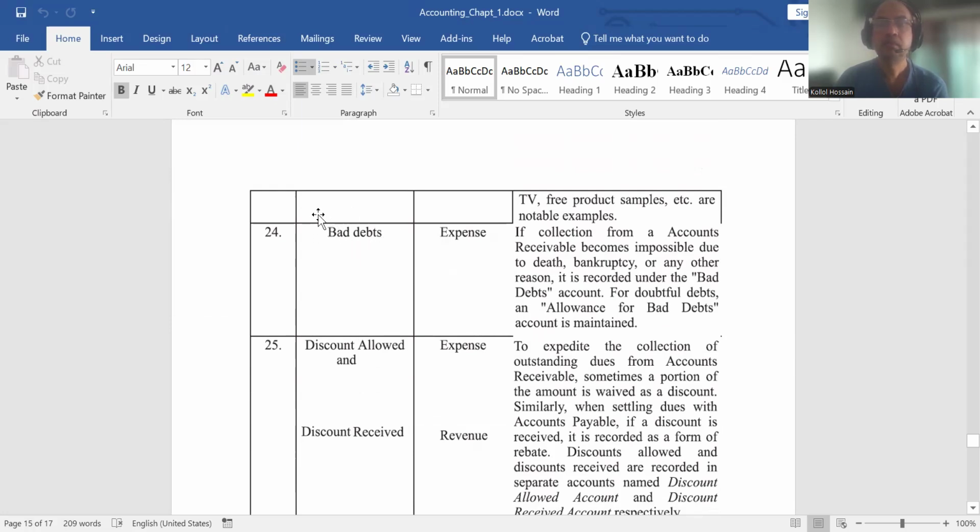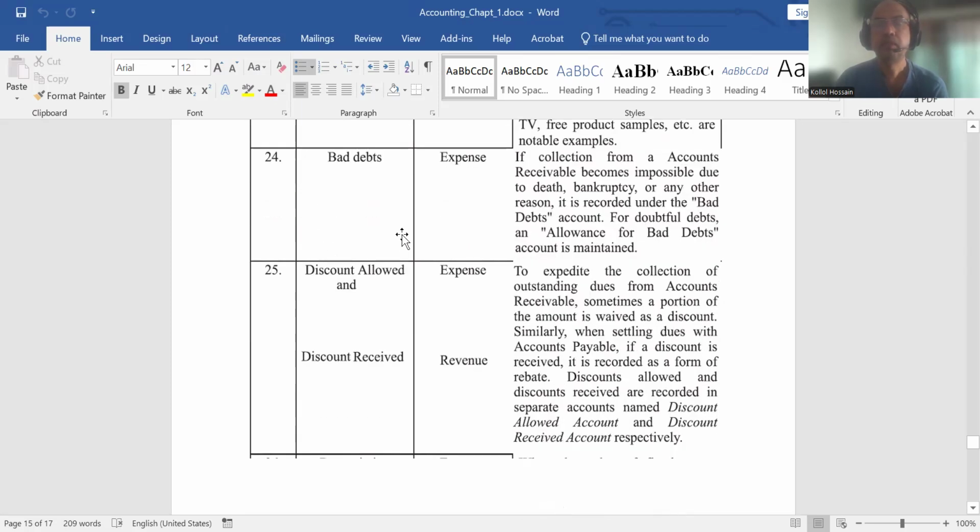Sometimes this amount is not fully recoverable. The portion which becomes unavailable for collection is treated as losses, expenses. This is the bad debts.